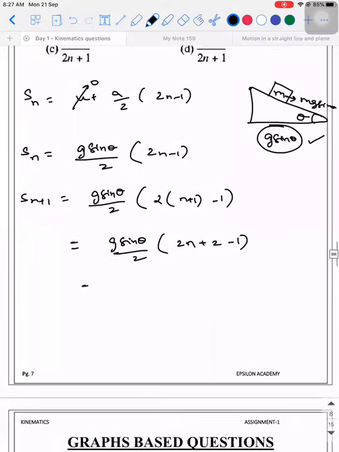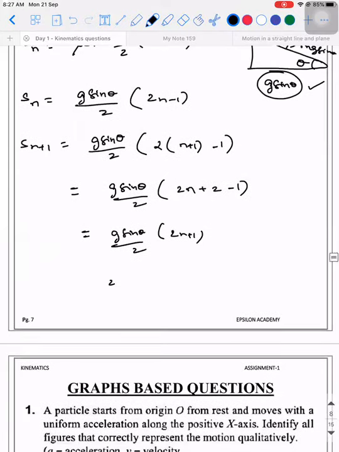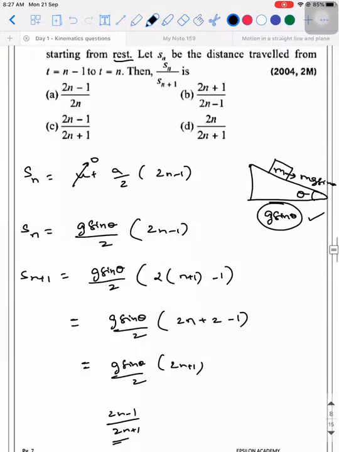Correct? g sin theta divided by 2 into (2n plus 1). So if you take the ratio, what will you get? (2n minus 1) divided by (2n plus 1). So we don't have to substitute a and all anyways, right? So it gets cancelled. We need not actually, but I wanted to cover that point. Okay.